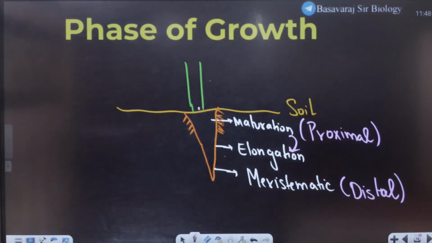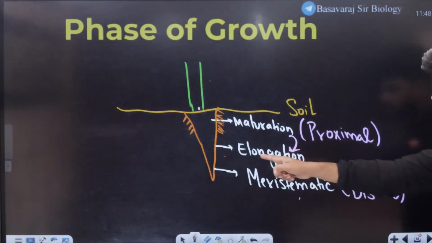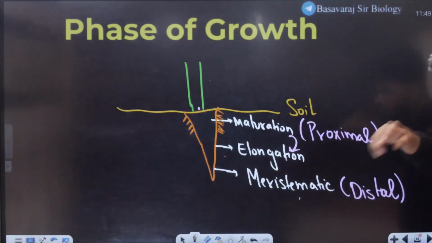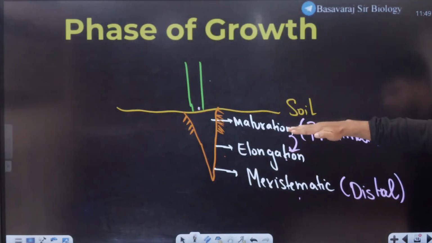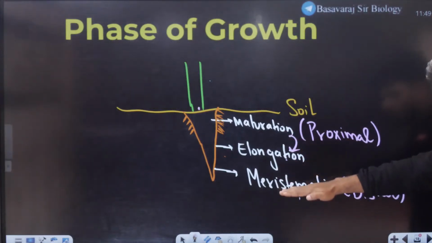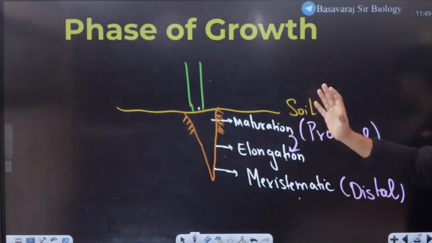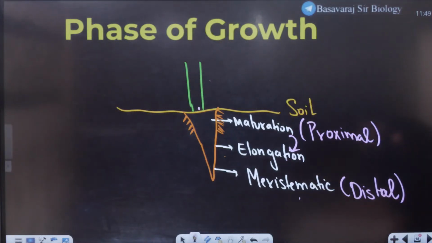With respect to the meristematic region, the proximal region is going to be elongation. If you go this side, it's proximal. If you come below, it is distal. Distal is coming down, proximal is going up. This is the basic difference everyone should know: which is the proximal side and which is the distal side. They can ask you questions.